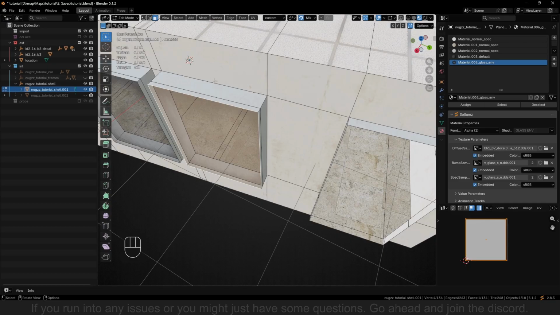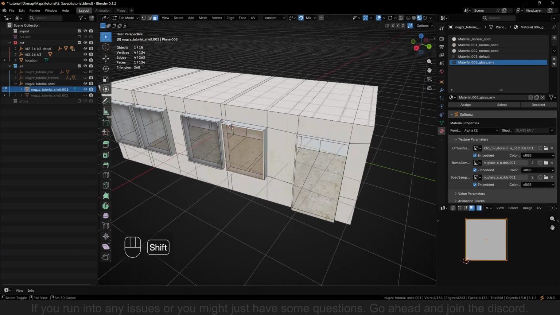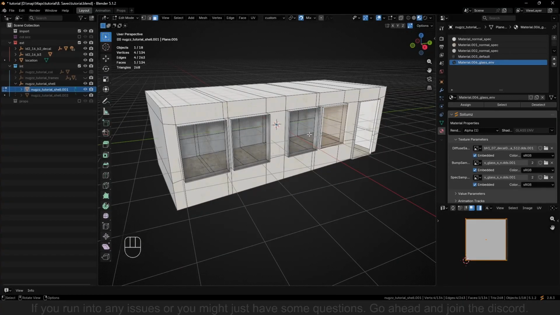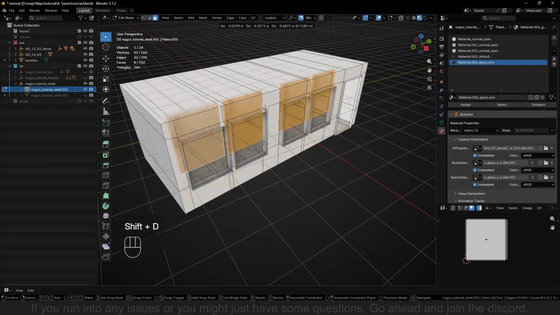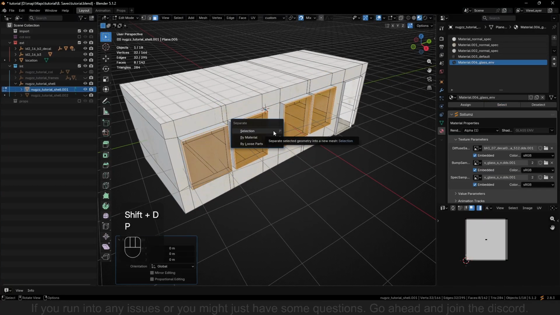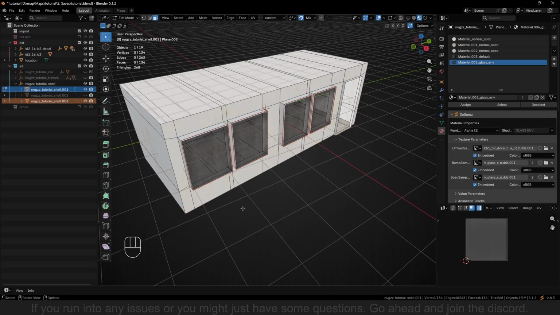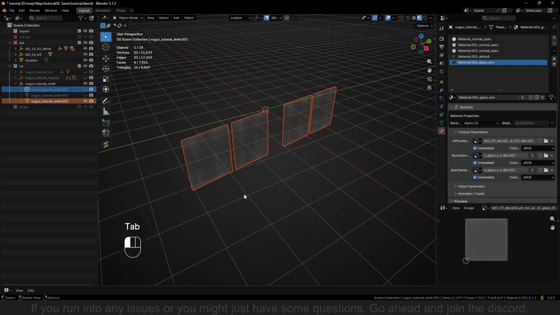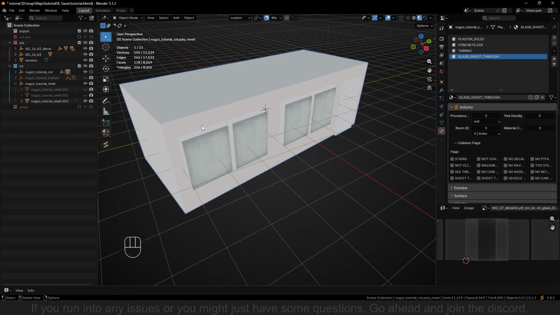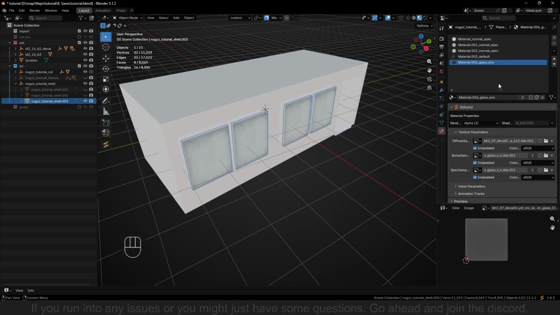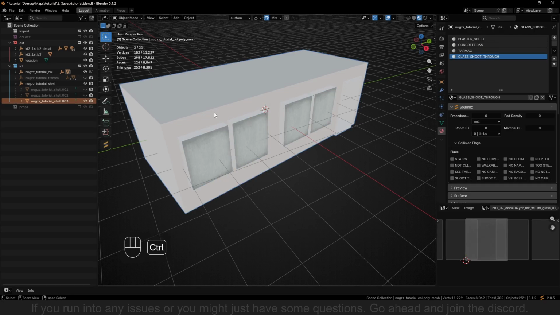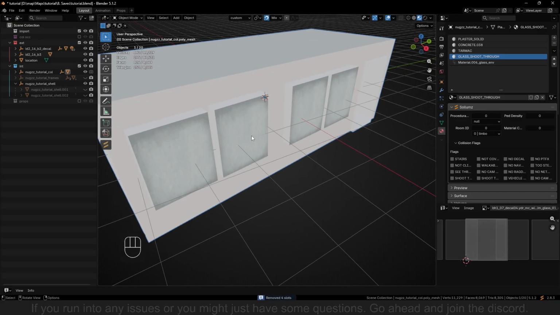Now that we have made this, we of course also want to add it to the collision. So we can either break it or make it so you cannot shoot it. So just select all the glass, make it duplicate selection. We want to hide the original, unhide the collision. Here. We want to combine it. It's right here.